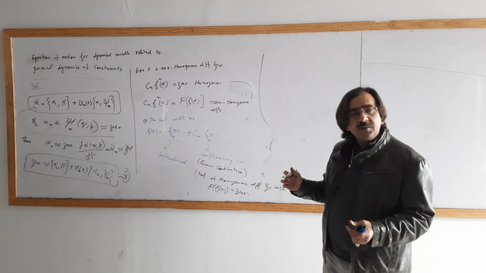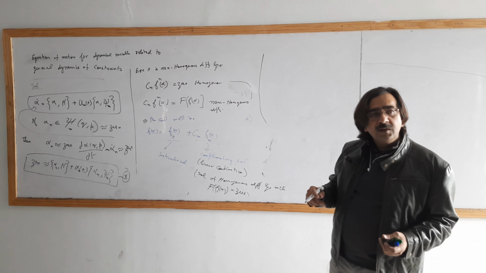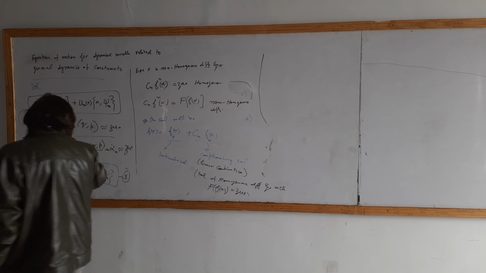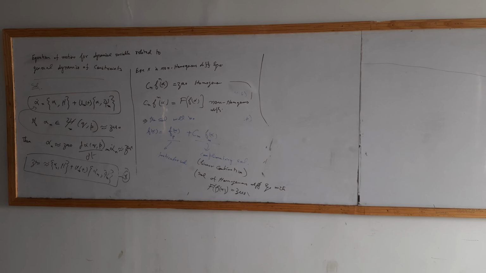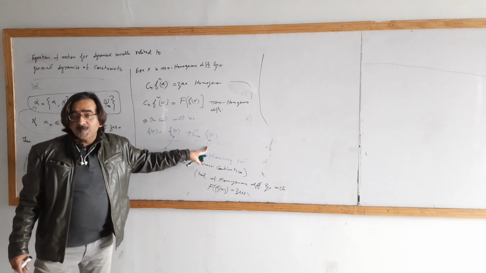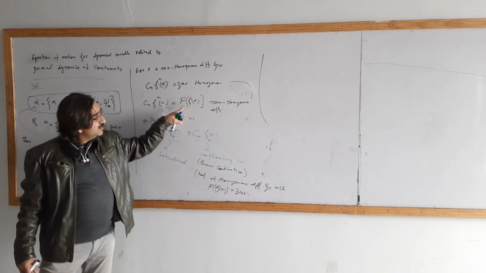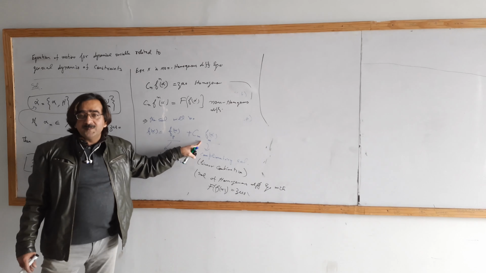Okay. Even if it is not commuting, because we are trying to derive it generally. Even if it is non-commuting, I mean it is a non-homogeneous equation, its solution will be a combination of two.